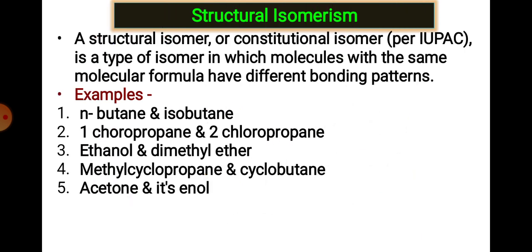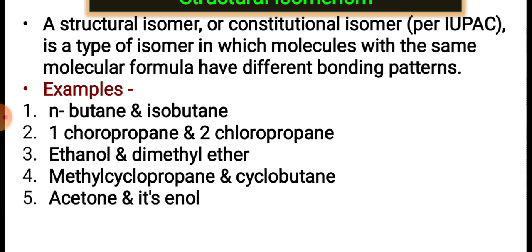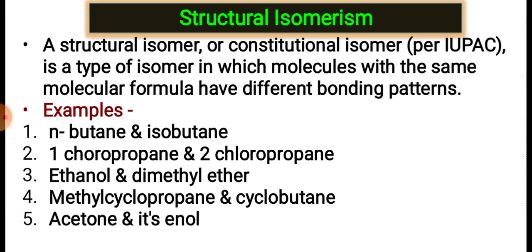So what are structural isomers? Structural isomerism, also called constitutional isomerism according to IUPAC, is a type of isomerism in which molecules have the same molecular formula but a different bonding pattern. This is called structural isomerism. In these isomers the molecular formula is the same, but the connectivity, that is the bonding pattern, is different.